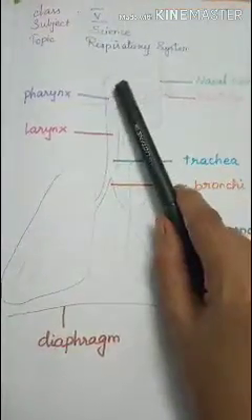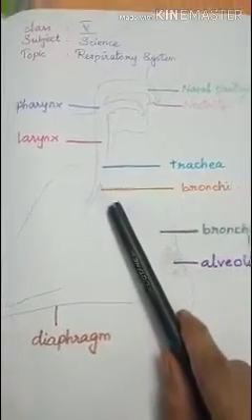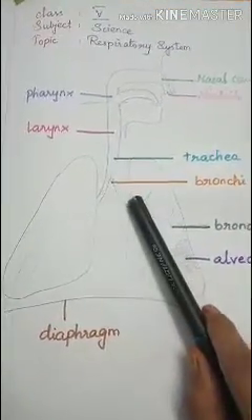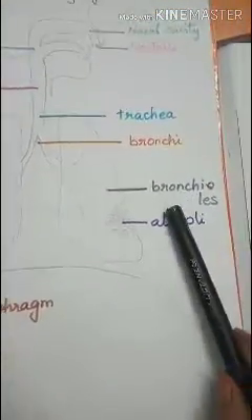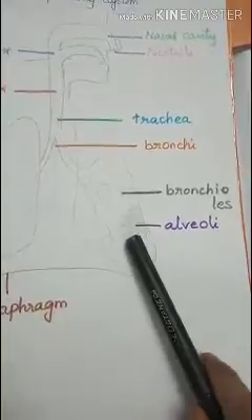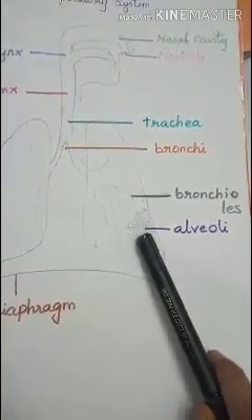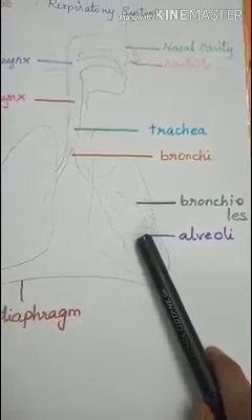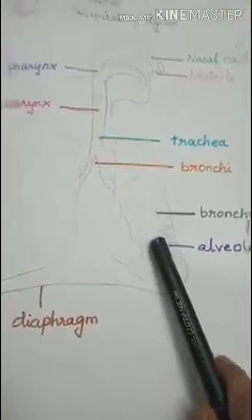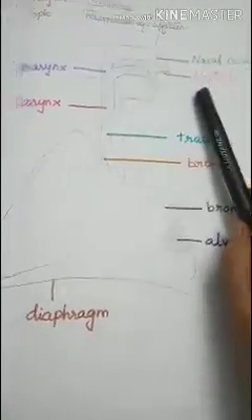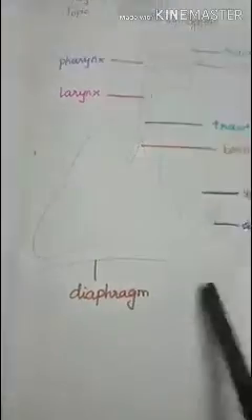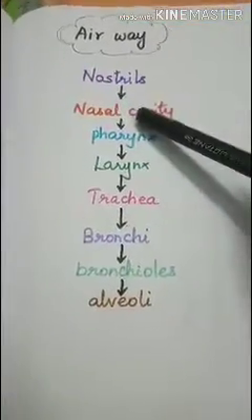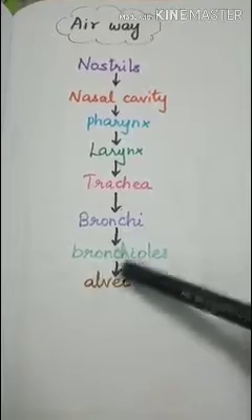First the air passes through the pharynx, larynx, trachea and bronchi. Here the bronchi are divided into two, and then into many branches called bronchioles, and they end in the alveoli. At the alveoli, the blood takes the oxygen and gives out carbon dioxide, and then the carbon dioxide is taken out of the body. Next is the diaphragm, which helps in the movement of the lungs. So these are the airway: nostrils, nasal cavity, pharynx, larynx, trachea, bronchi, bronchioles and alveoli.